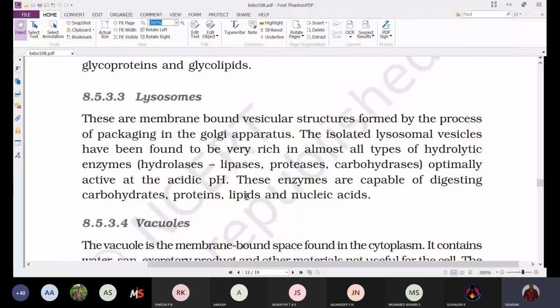That means they will break the molecules by adding a water molecule. With the utilization of a water molecule, they are breaking the complex molecules into simple molecules. That's why we are calling them hydrolytic enzymes. All of these enzymes are hydrolytic enzymes only.